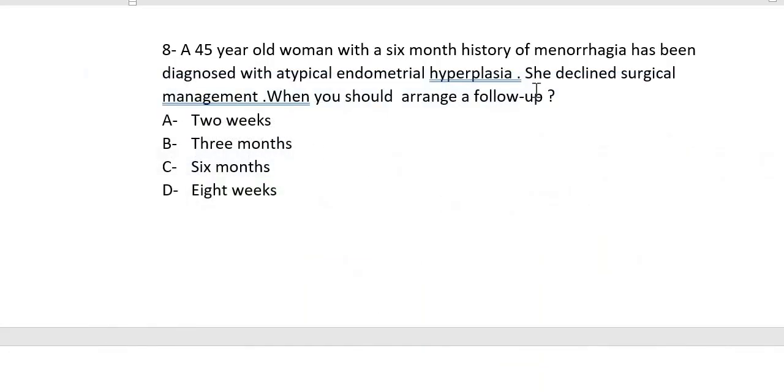So here the patient has declined all treatments. Let's go over the question again. 45-year-old woman with 6-month history of menorrhagia, and she has been diagnosed with atypical endometrial hyperplasia, and she declined surgical management. So when should you arrange a follow-up? Just now we have read that even if the patient refuses any treatment, she doesn't want medical treatment, she doesn't want surgical treatment, everything she has refused, we have the option of observation.